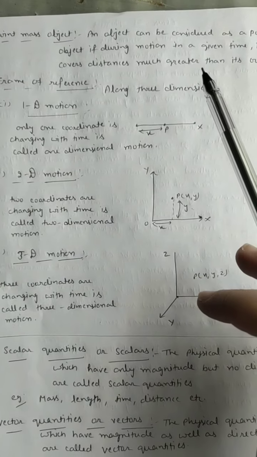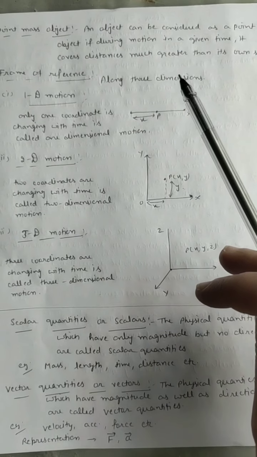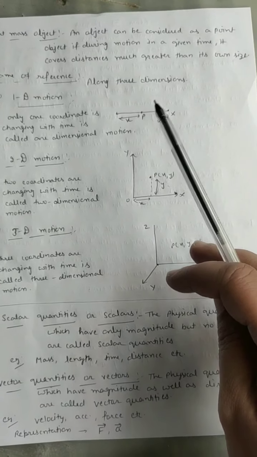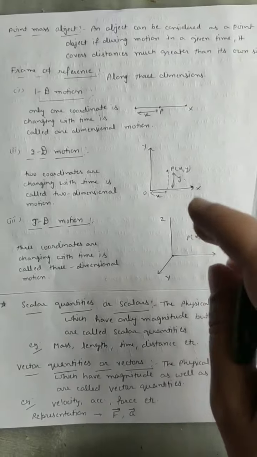The next is the point mass object. It means an object is considered as a point mass if during motion in a given time it covers distances much greater than its own size. We will consider a small thing, that is a point mass object.